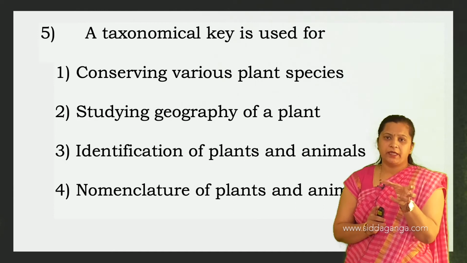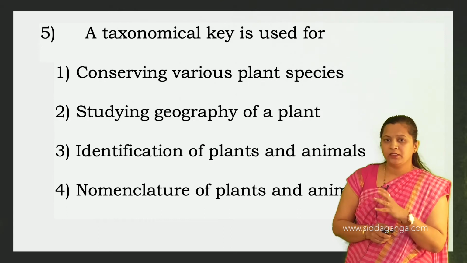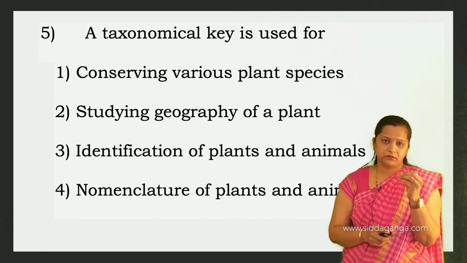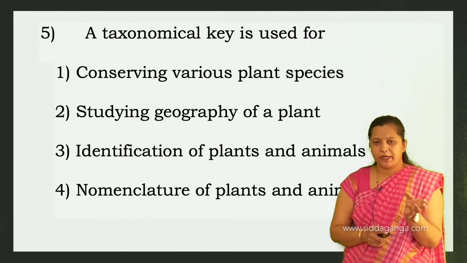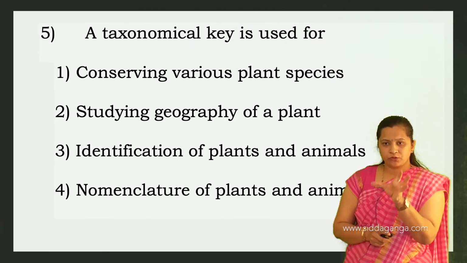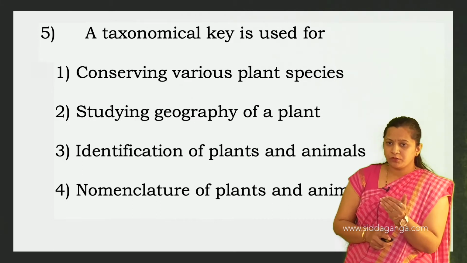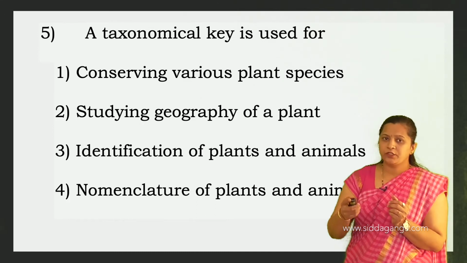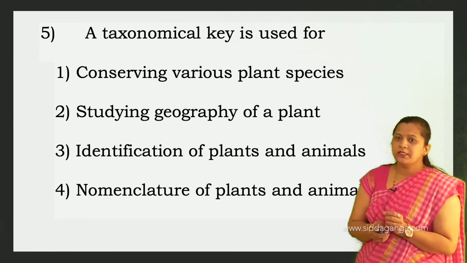Based on similarities and dissimilarities, one can accurately identify the correct plants and animals, because keys have a set of alternate, contrasting characters. Usually they are in pairs, which is called a couplet, right. One has to choose the right statement, the right option. By choosing the right option, one can come to the correct identification of plants and animals. So a taxonomical key is used for identification of plants and animals. So the third option is correct.